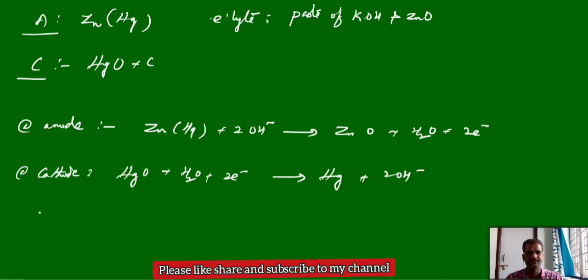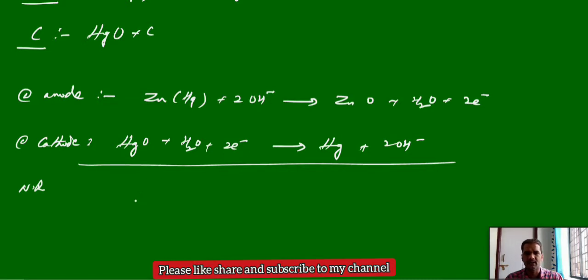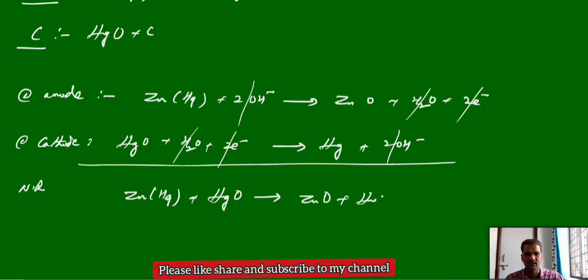to OH minus. Now the overall net reaction of the mercury cell: anode oxidation releases electrons, and those electrons move towards the cathode, where this type of reaction takes place. The net or overall reaction, by adding the anodic and cathodic reactions, you will get zinc amalgam. The 2OH minus cancel out, water cancels out, electrons cancel, and what is left? HgO gives zinc oxide plus mercury liquid.